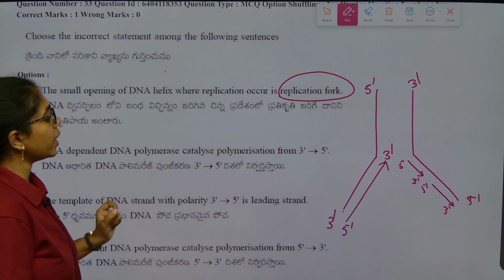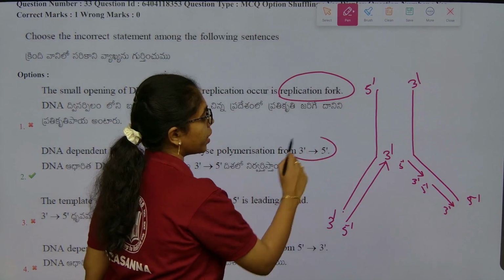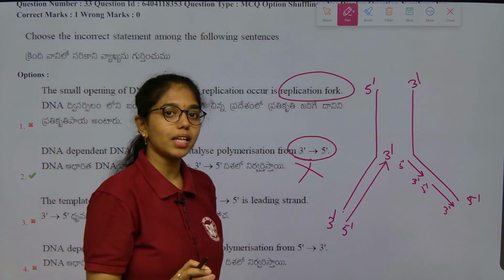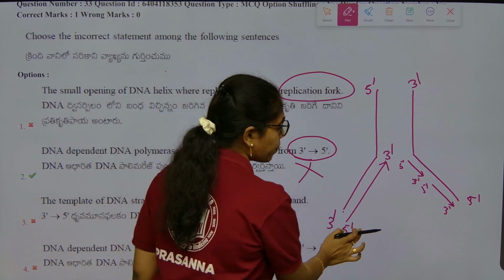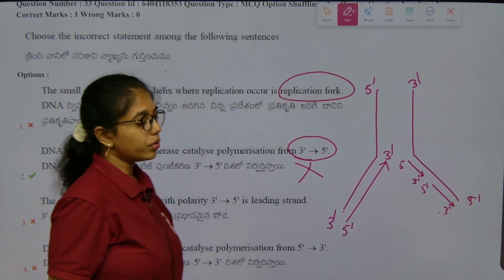Second, DNA dependent DNA polymerase catalyzes polymerization from 3 prime to 5 prime. Wrong. Polymerization or synthesis is one and the same, that is being from 5 prime to 3 prime. Here also you see the lagging strand is from 5 prime to 3 prime.